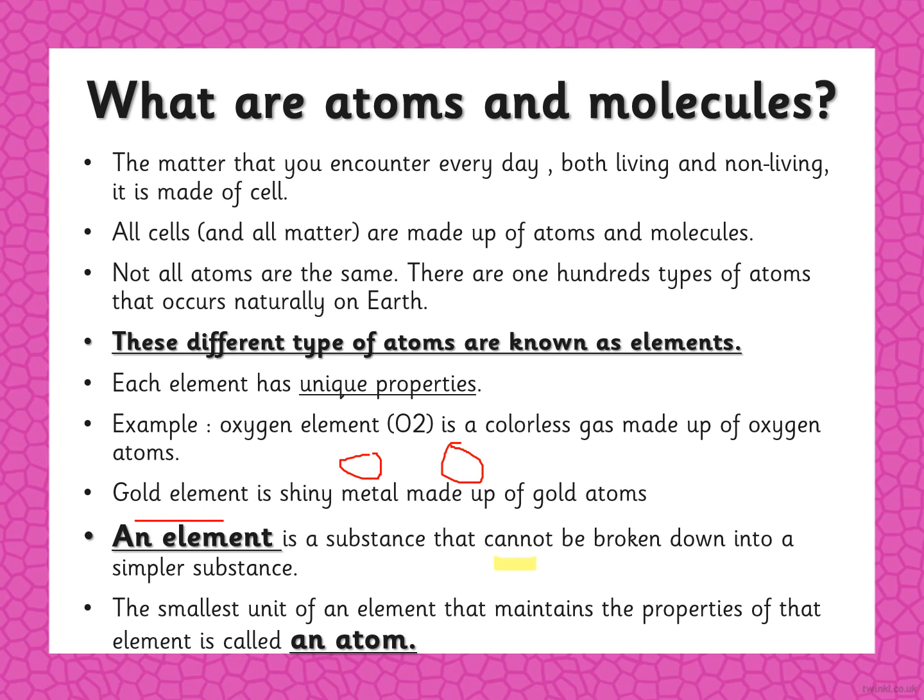Focus on this: can't be broken down. It's very, very important. Then the smallest unit of an element that maintains the properties of that element is called an atom. If we have oxygen, oxygen consists of a small part called O, 2 O. So O is an atom. Okay, let's continue.